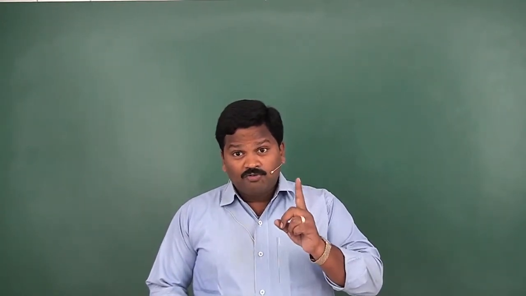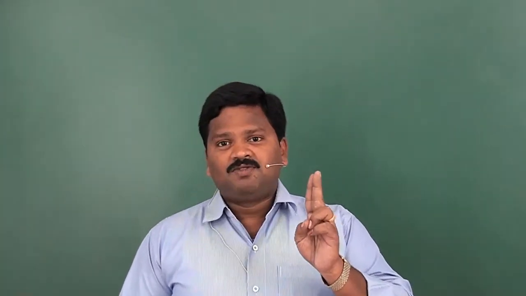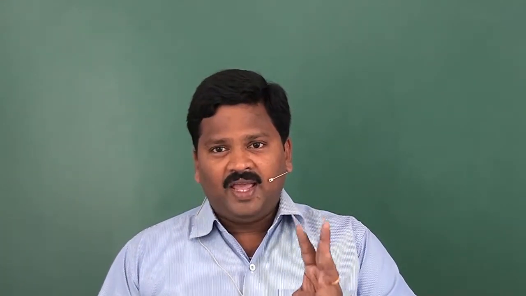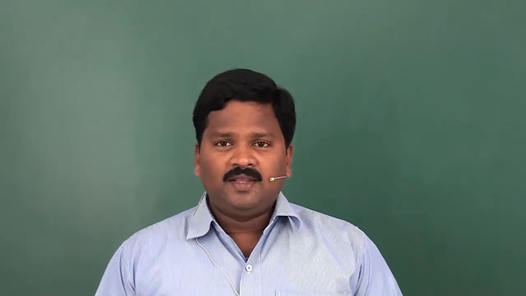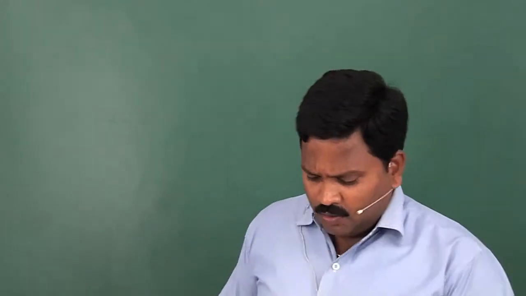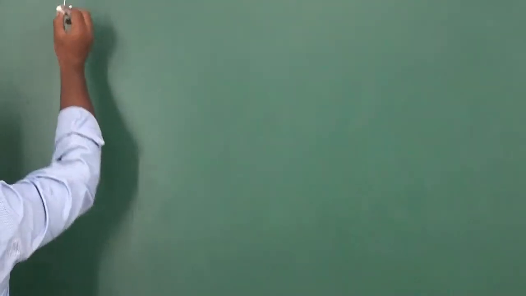What is the divisibility rule of 4? The last 2 digits is divisible by 4. For 8, the last 3 digits is divisible by 8, then the entire number is divisible by 8. Now let us see some problems. See the first one.